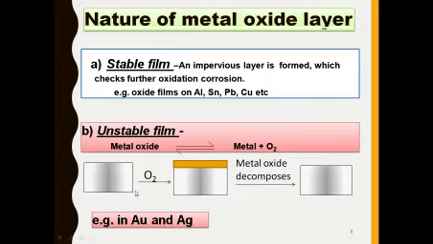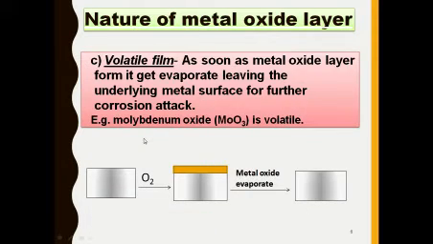The example of unstable type of corrosion is over noble metals such as gold, silver and platinum. Au means gold and Ag means silver. So these are examples of the unstable type of corrosion.